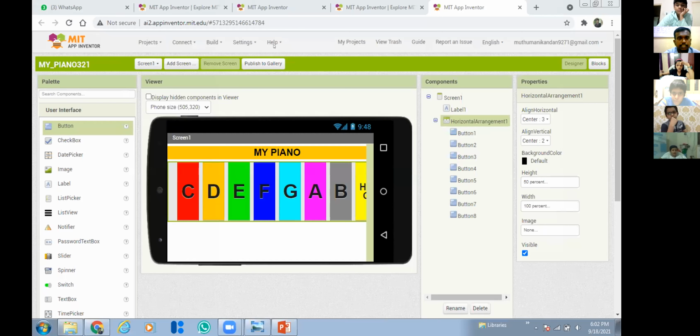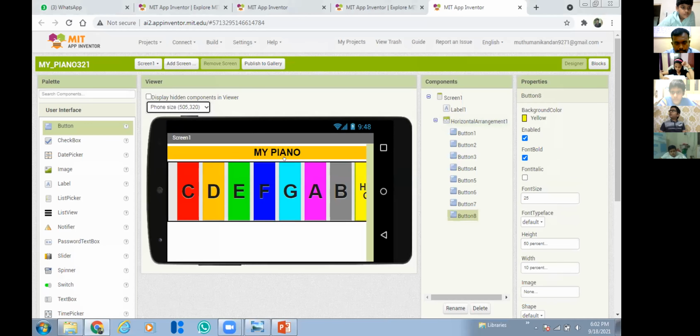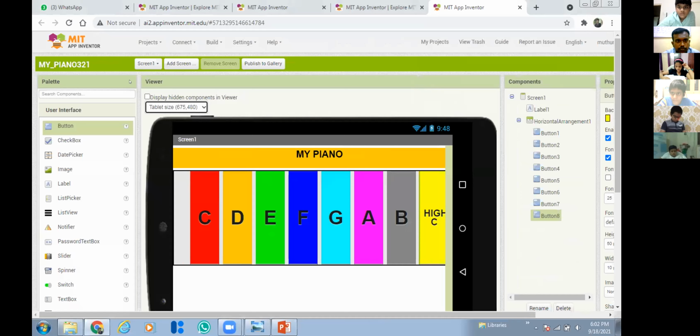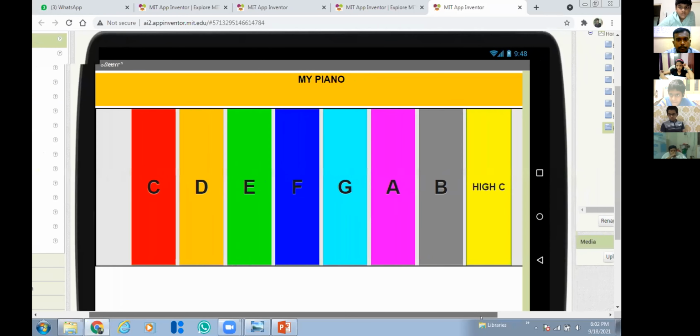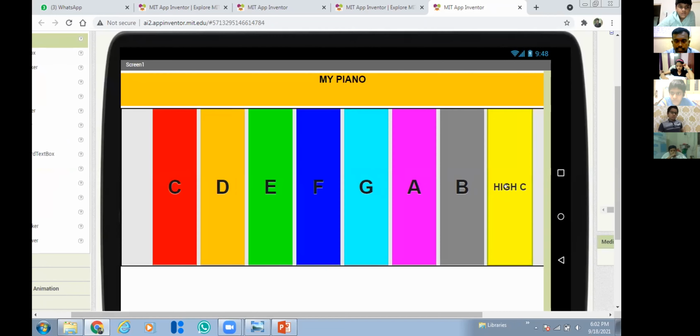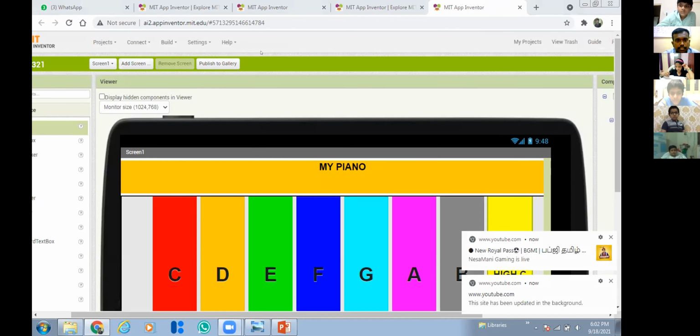Yes, any doubt you can ask me. The last note is not visible. How do we set that? No, maybe it's hidden somewhat here, but I told you, if you see it on your mobile, it will look perfect. It will look like this. So don't worry about it. It's not hidden, but in this platform itself, it looks slightly hidden. If you see it in the monitor size, you can see it properly.